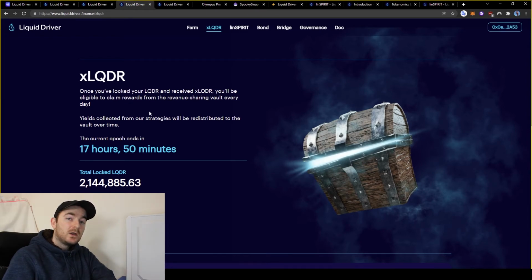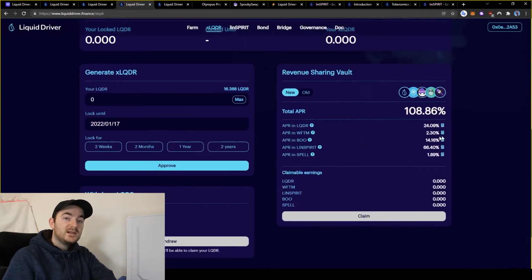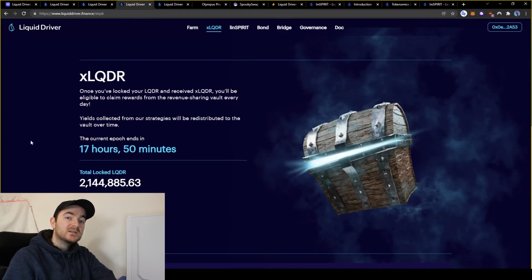So we're going to lock away our Liquid Driver tokens so we can start earning rewards from the revenue sharing vault. You can claim these rewards daily. Now in order to start claiming these rewards, you will have to lock away your tokens for at least one whole epoch, which will be 24 hours. So if I lock away my tokens now, I will have to wait for this epoch to finish in 17 hours and another 24 hours on top of that.